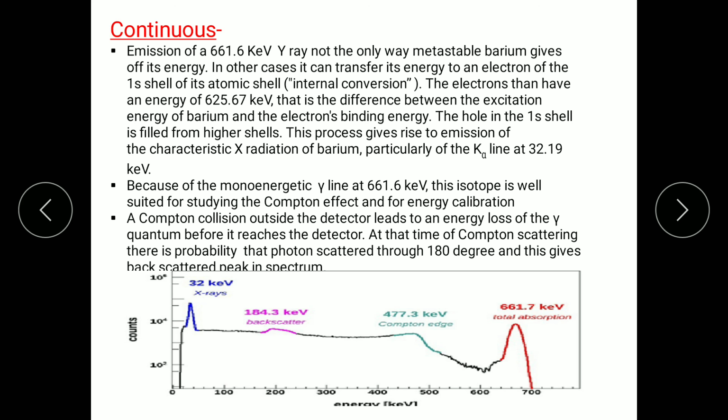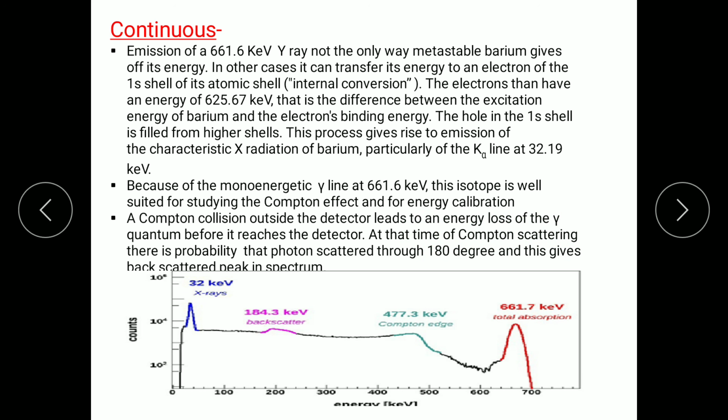When we are studying the decay scheme of cesium-137, it is not actually done in open space. There should be some detector in which we study that decay scheme. And see here, a Compton collision outside the detector leads to energy losses.